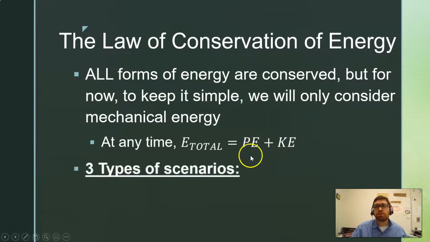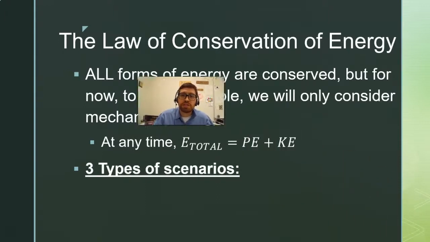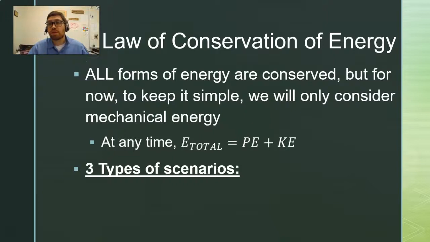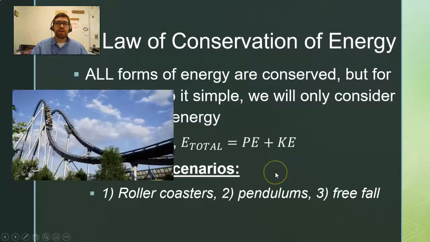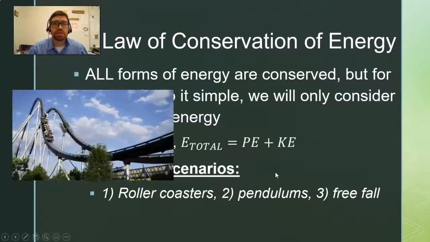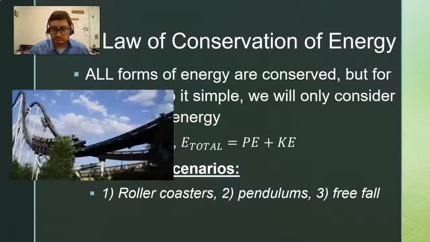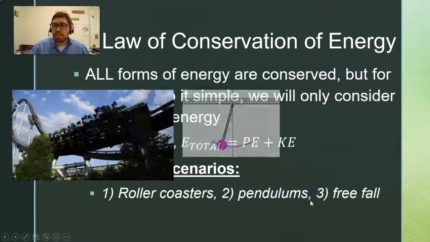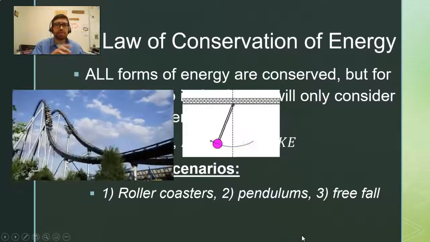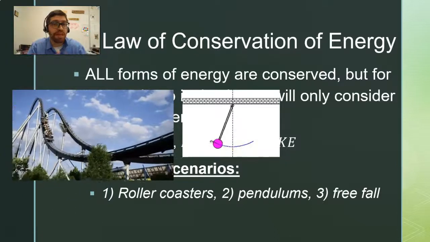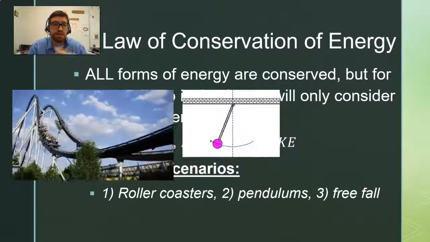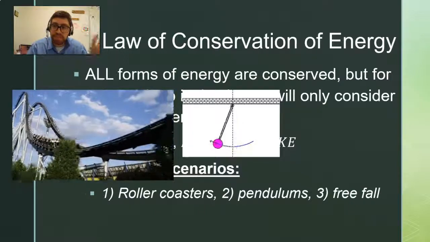I want you to make sure you write this down. There are going to be three kinds of scenarios that we deal with in conservation of energy. Three kinds of problems that I want you to look for. The first one is a roller coaster. Any kind of problem that has a roller coaster in it, I guarantee you that's a problem where you're going to be using the law of conservation of energy to solve it. The second kind of problem is a pendulum. Anything swinging back and forth, and there are lots of different examples of pendulums. For instance, a child swinging on a swing. That's an example of a pendulum.